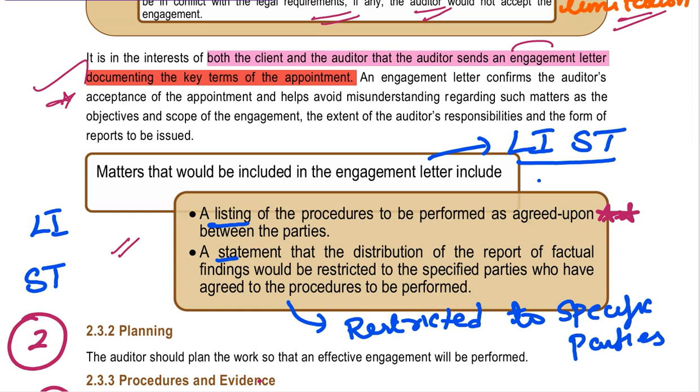The main thing is the list. What is the list you are going to include? The list is the listing of the procedures to be performed as agreed upon between the parties. All the procedures you have to add, and a statement that it is restricted to the specific parties. This report on factual findings is restricted to the specific parties.